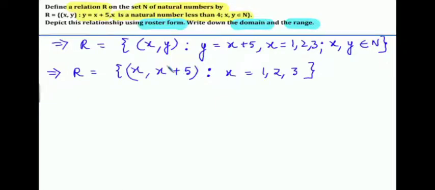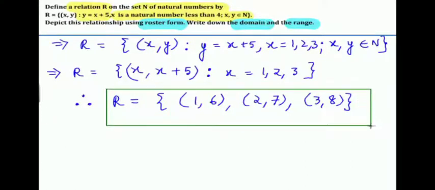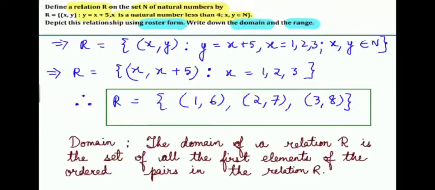So if x is equal to 1, then y is equal to 6. If x is equal to 2, then y is equal to 7, right? x is equal to 3, y is equal to 8. So that is your final answer there. So in this question, only 3 possible relations are defined, right? (1, 6), (2, 7) and (3, 8). Now find its domain and range.